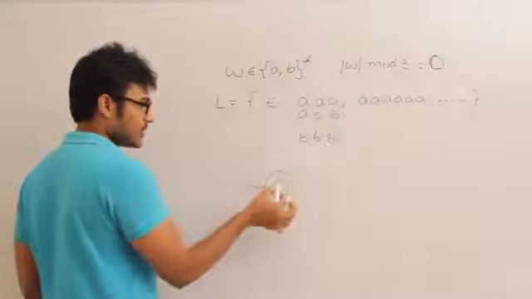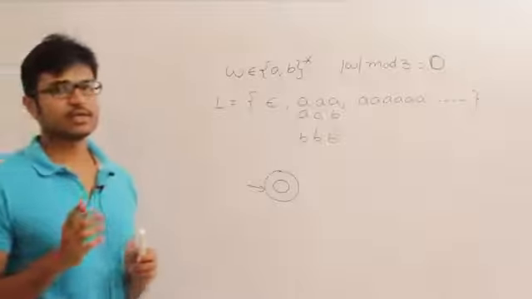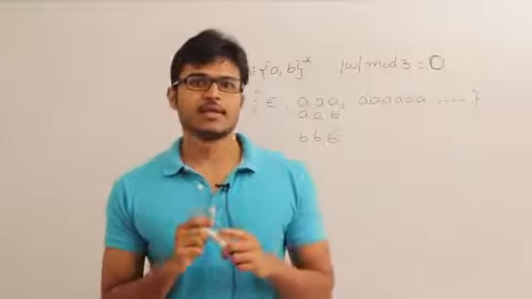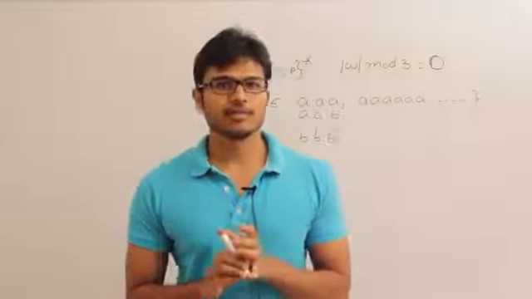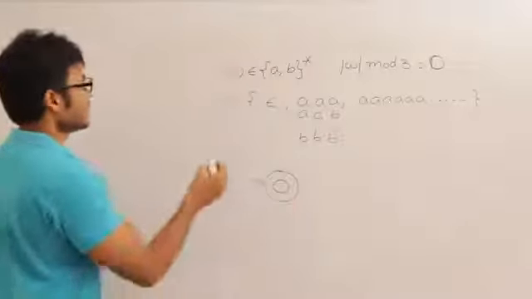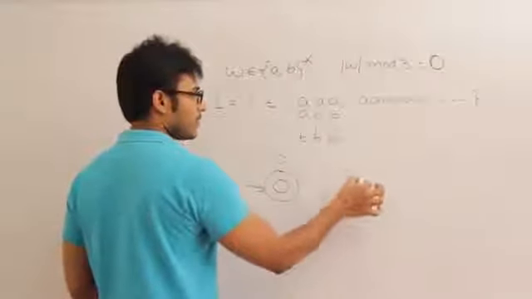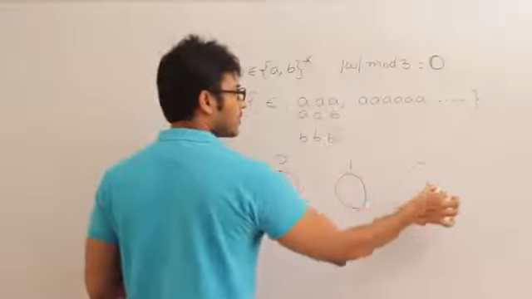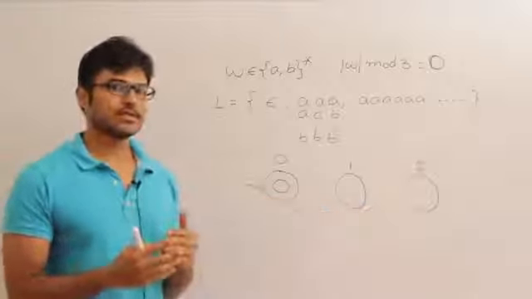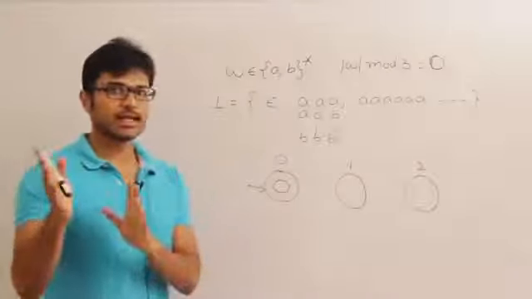This represents the set of all strings. So before this, in order to decide about the number of states, we have to think about this problem in some other way. Let us take any number and let us divide it by 3. Whenever I divide any number by 3, the possible remainders are 0, 1, 2. So if I divide any number with 3, the possible remainders are 0 or 1 or 2. Therefore we should at least have 3 states which will distinguish the remainders, right? So this is going to classify the entire strings into 3 classes.